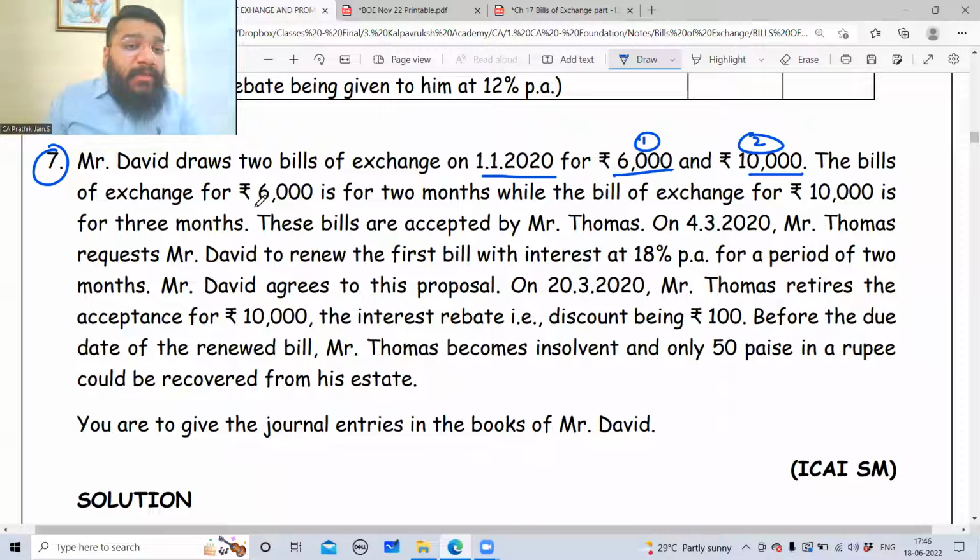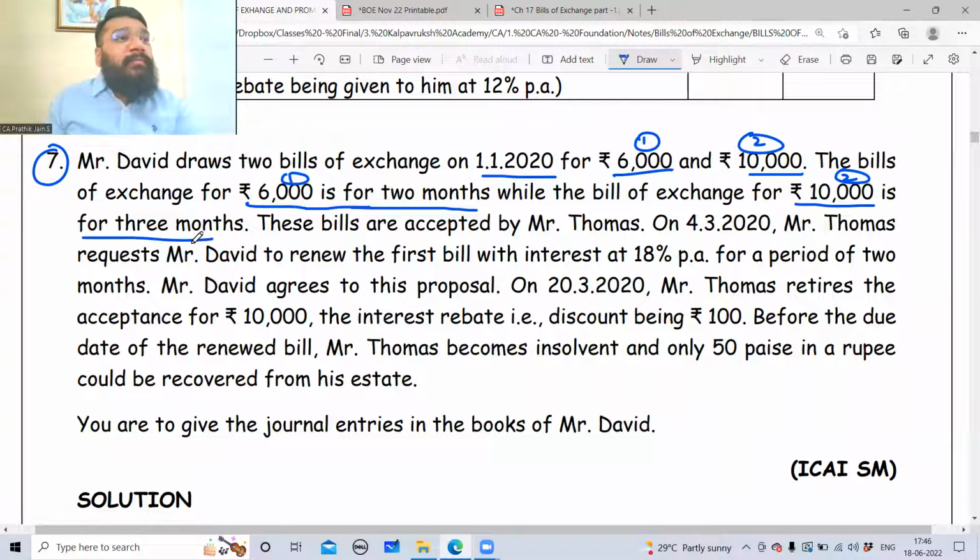The bill of exchange for 6,000, can I say it's the first bill of exchange, for 2 months? So the first bill's term period is 2 months, while the bill of exchange for 10,000, that is the second bill, is for 3 months. For the first it's 2, for the second it's 3. These bills are accepted by Mr. Thomas. Now, the problem here is that people ignore this.